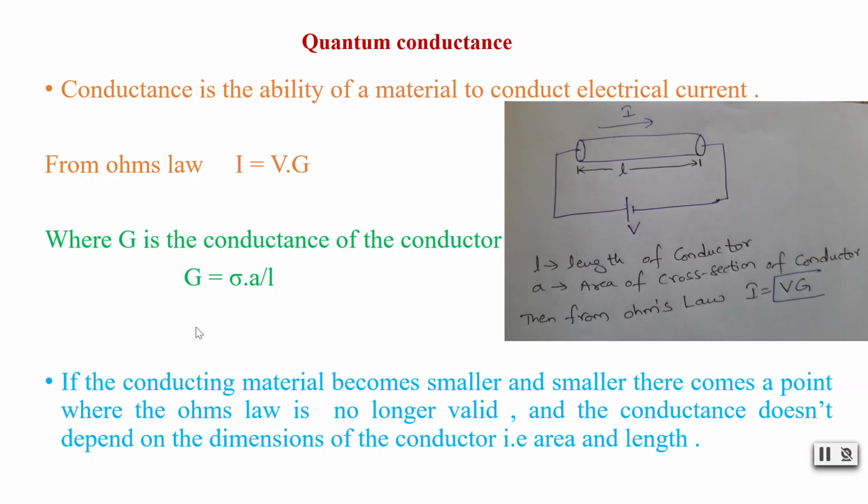Now if this conducting material becomes smaller and smaller, as we decrease its size, there will come a point where Ohm's law will no longer be valid, and the conductance doesn't depend on the dimensions of the conductor, that is area and length. As here it is depending on area and length, it will no longer depend when the conducting material's size is smaller than some minimum value.